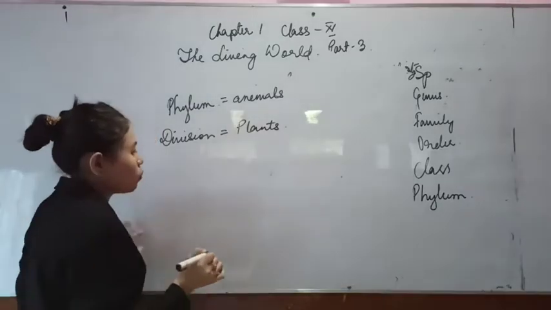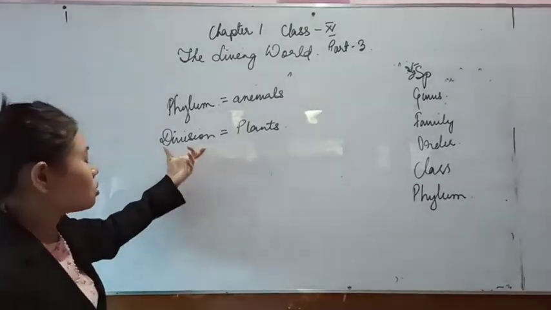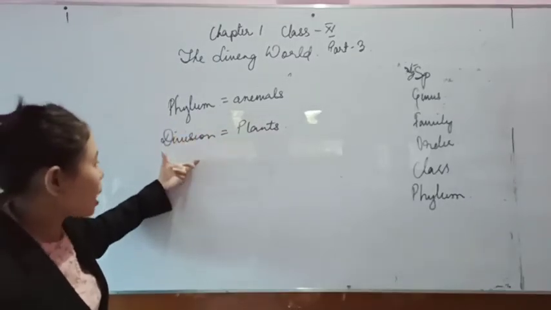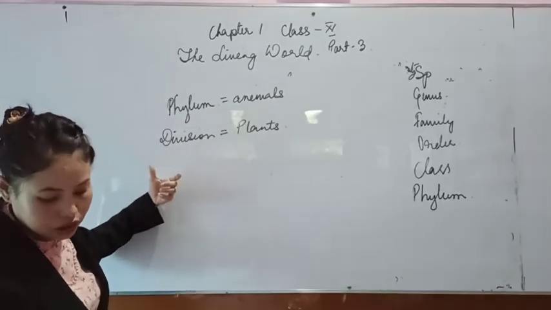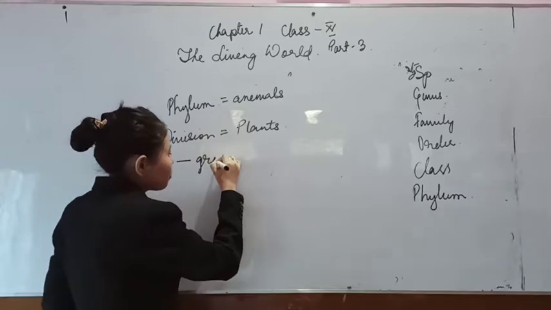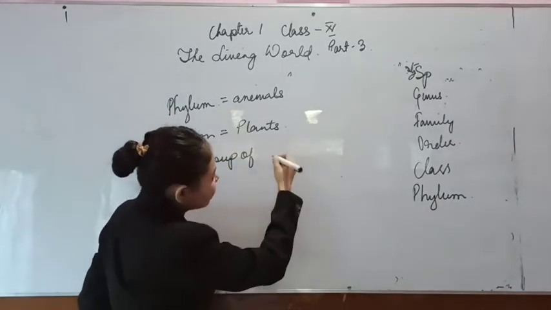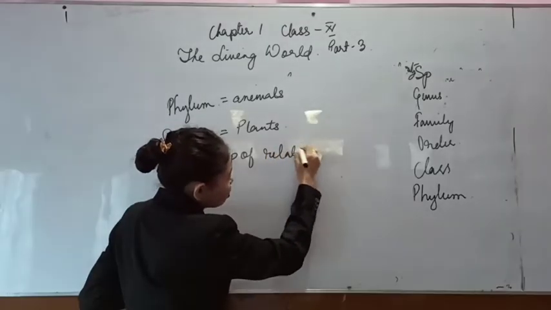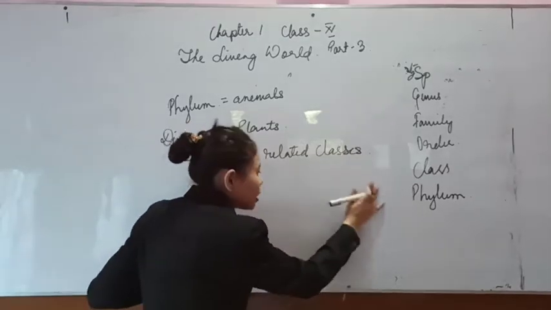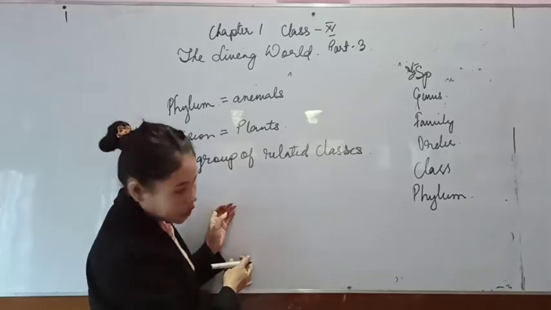So when you talk about classification or naming of a plant, you will use the word division instead of phylum, and if you are talking about animals, you will use phylum. A phylum or division consists of a group of related classes. Classes which are more or less related to each other are grouped under a phylum.